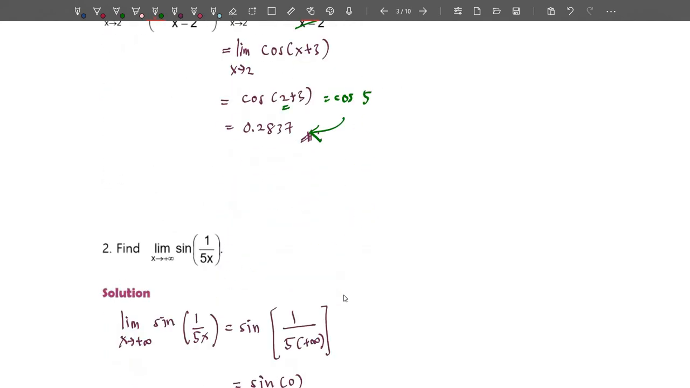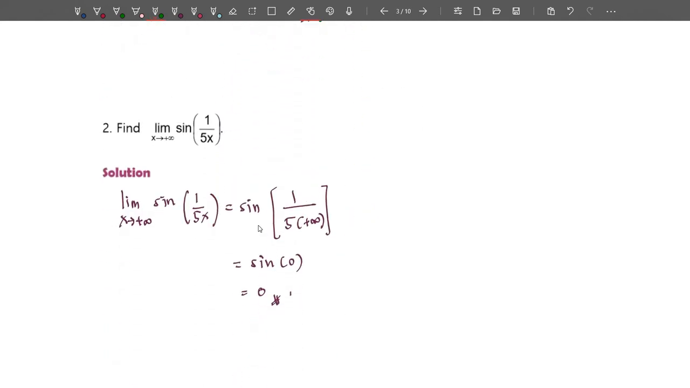Next example would be this one. Find the limit of sin(1 over 5x) when x approaches positive infinity. We just need to substitute x equals positive infinity. Here is sin of 1 over 5 times positive infinity. Anything times infinity is going to be infinity again. 1 over infinity is equal to 0, and hence we have sin 0, which is equal to 0. Okay, that's it for part 1.